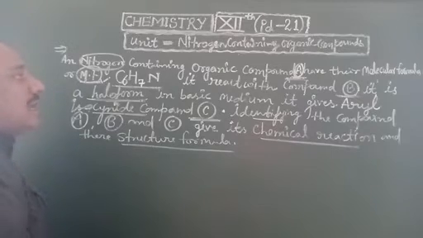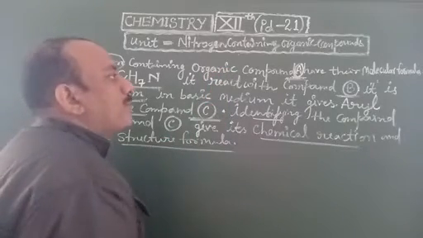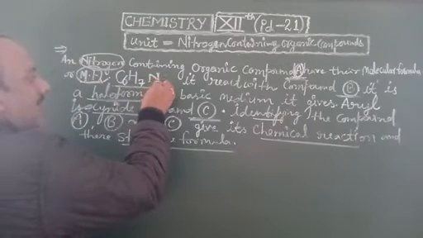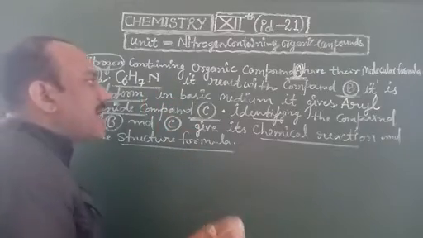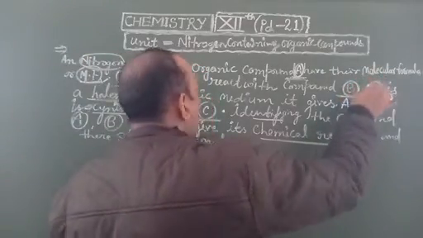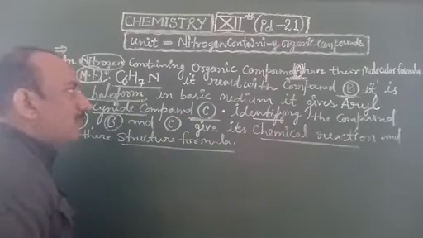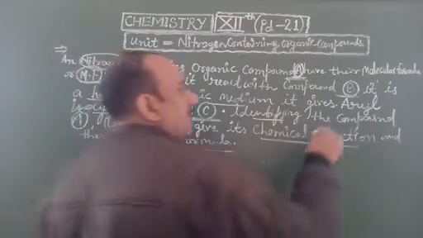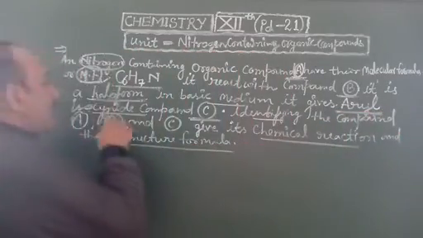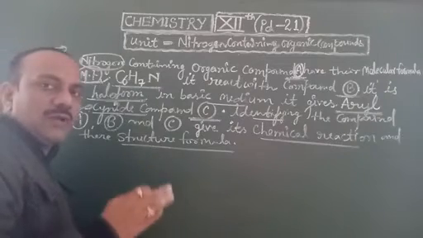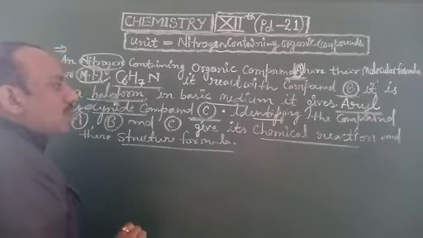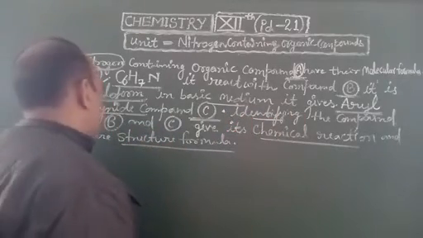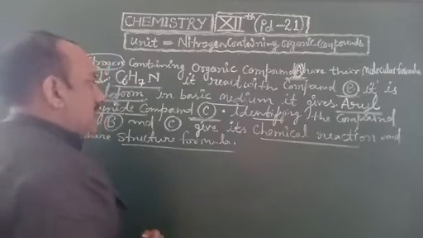Now another question. A nitrogen containing organic compound A has the molecular formula C6H7N. It reacts with compound B, which is identified as a haloform. It reacts in basic medium and gives an aryl isocyanide compound. It is also a bad odour compound. So identify these compounds A, B and C, and give the chemical reaction and their structural formulas.